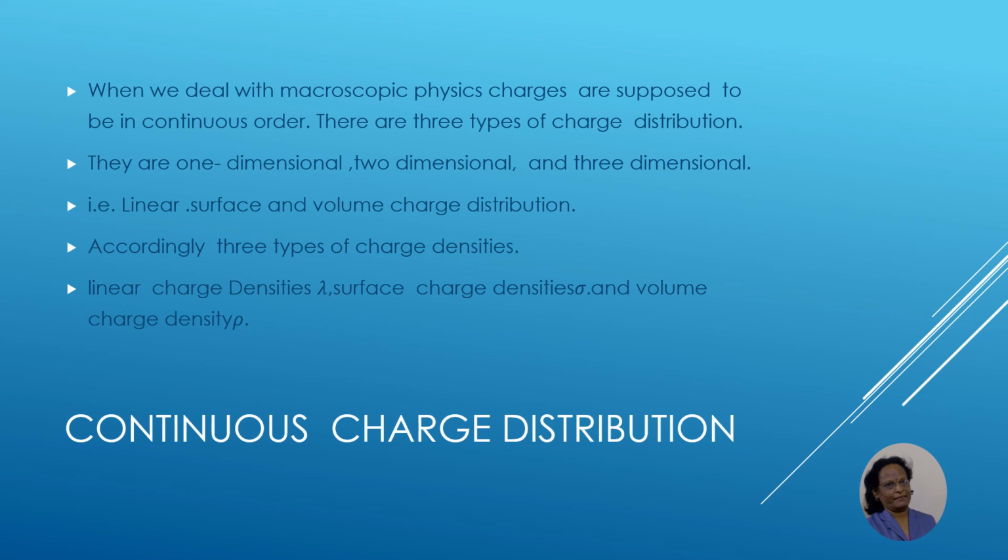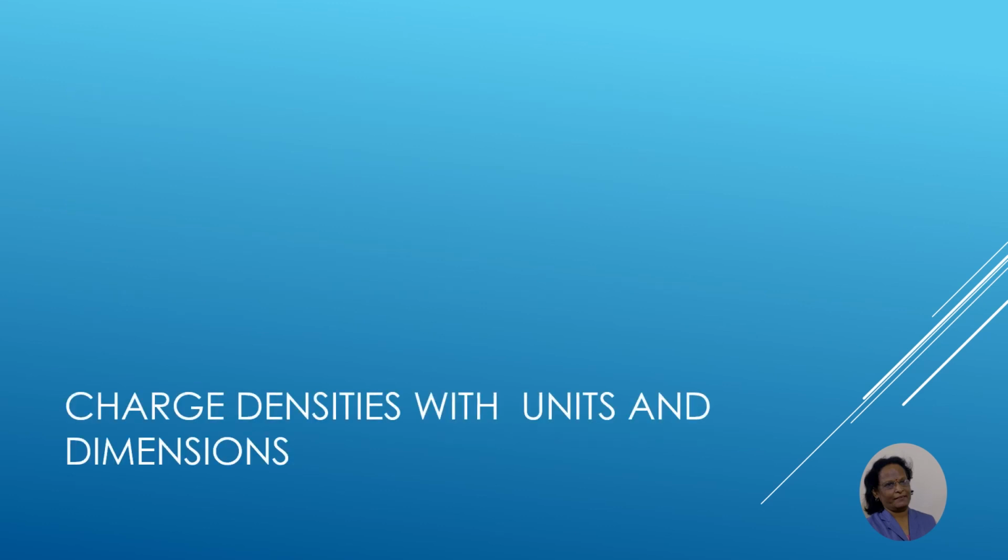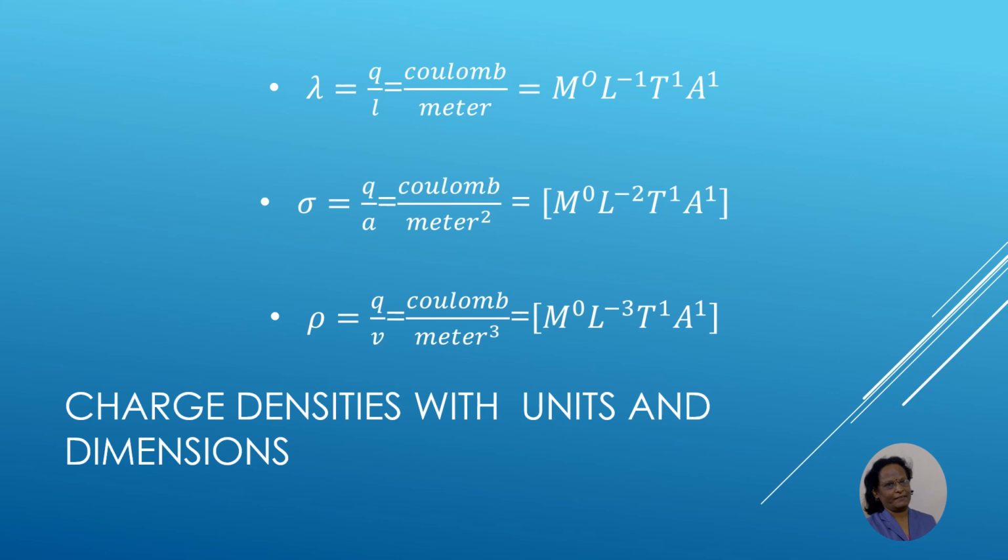Linear charge density can be expressed as charge per length, that is coulomb per meter, and the dimensional formula for linear charge density becomes M0 L minus 1 T1 A1.